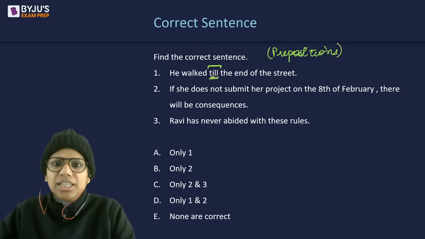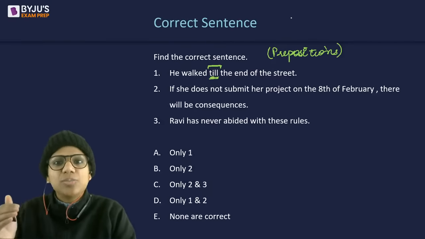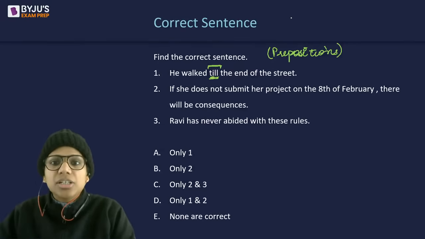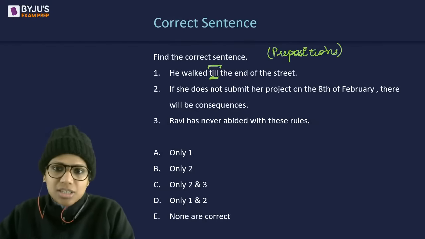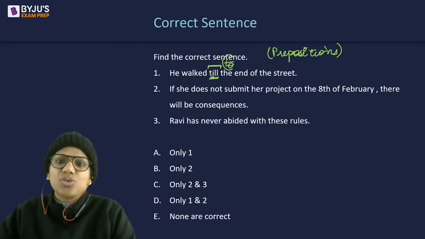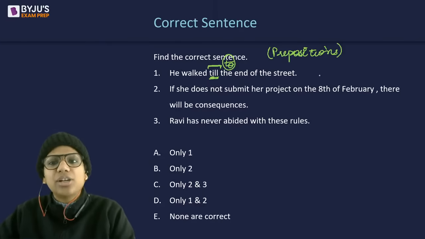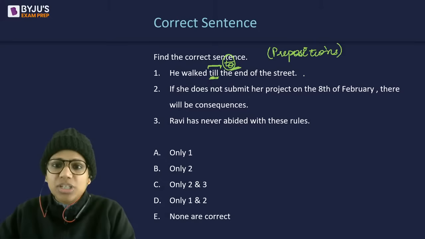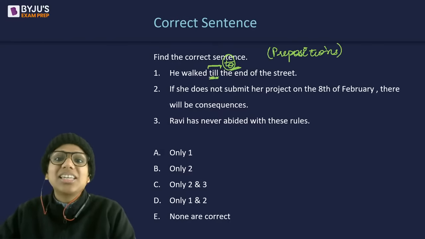Now, till is a preposition that is used for time. So she is available till 11 o'clock. Till is not used for distance. To is the preposition that is used for distance. So she walked to the end of the street. Okay, so she walked to the end of the street is more appropriate rather than saying she walked till the end of the street.